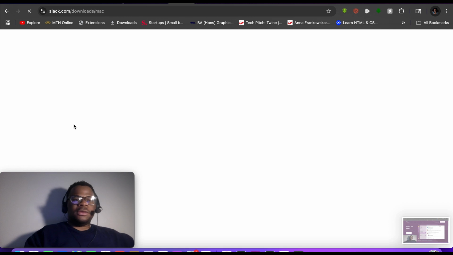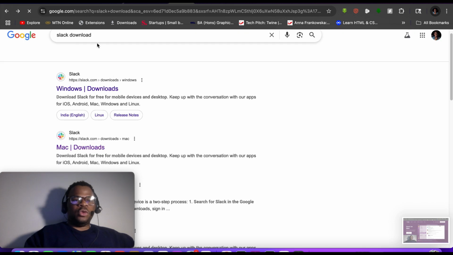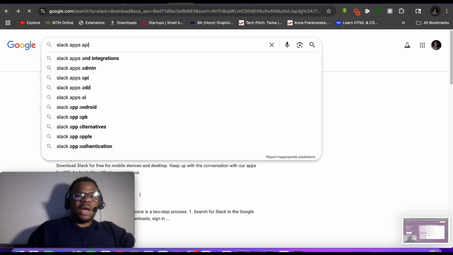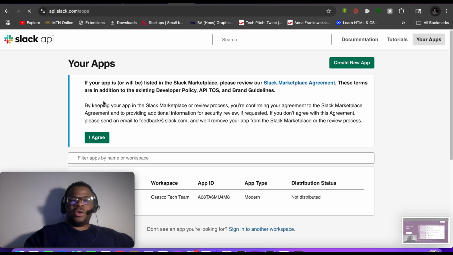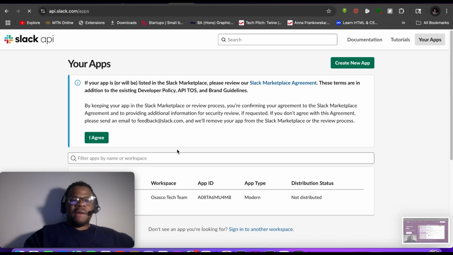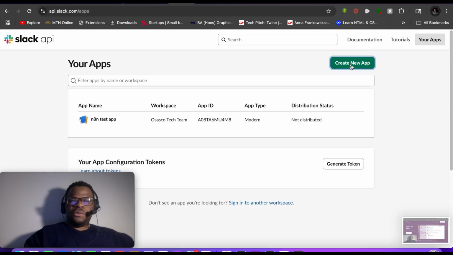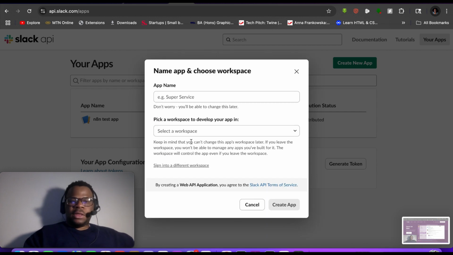And then you install it, follow the instructions, create an account, and then after doing that, the next thing you want to do is go to the Slack apps. You can put in Slack apps API, and then it takes you here. So you should also create an account here. And then after doing that, you put I agree, and then you put in create a new application. So create a new application. It's going to ask you for from manifest or from scratch. So you want to do from scratch, and then you want to give it a name.